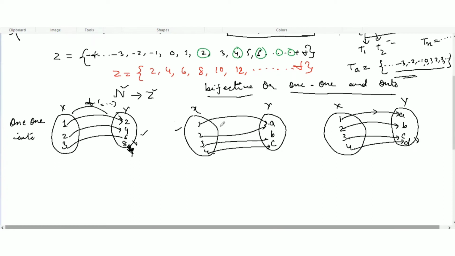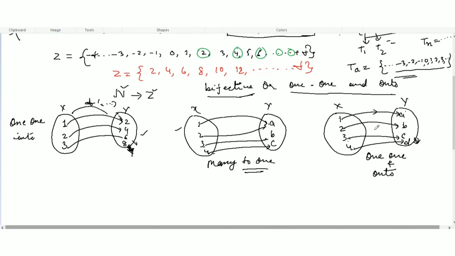Now here two numbers, 1 and 2, map to A, so this is a many-to-1 function. Now I have to show that 1-1 and onto is the same as a bijective function. 1 maps to A, 2 to B, 3 to C, 4 to D, each has one image and no element is left out. So this is a clear example of 1-1 and onto.